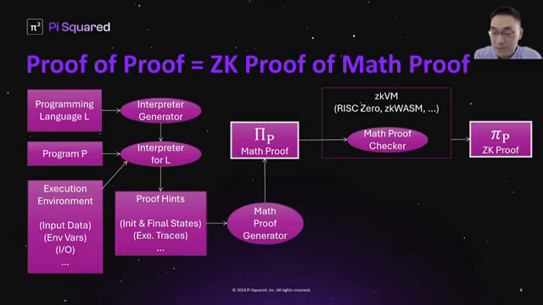As we can see from this diagram, proof of proof has two phases. In the first phase, it generates a mathematical proof that also shows the program has been executed correctly, but it's very large. So in the second phase, we use a mathematical proof checker implemented in a zkVM to hide the mathematical proof and obtain the final zk proof, which is much smaller and succinct.